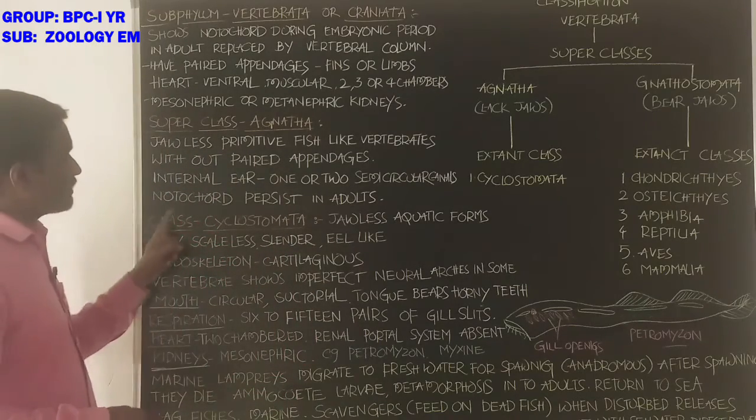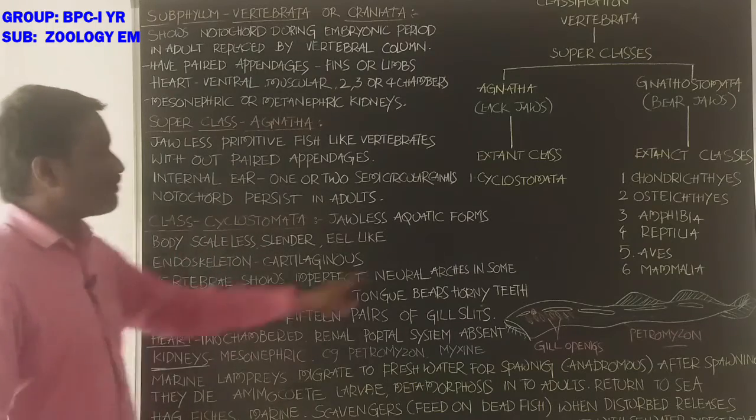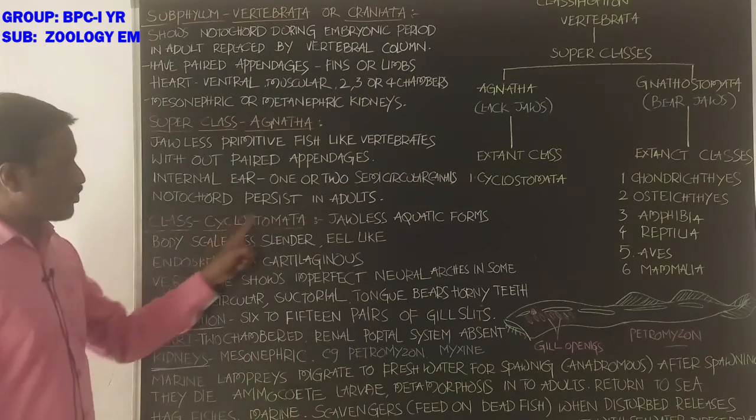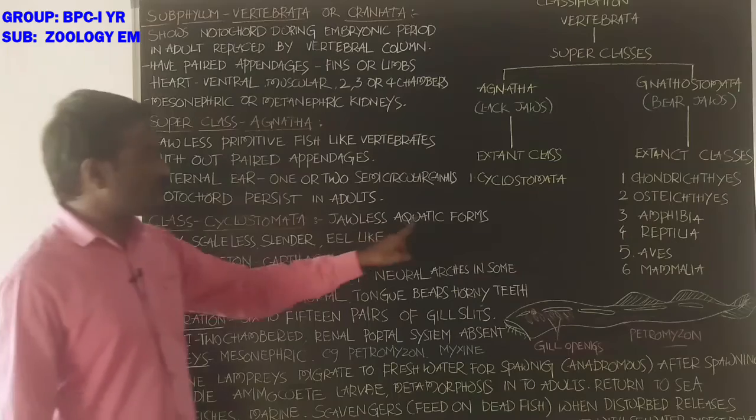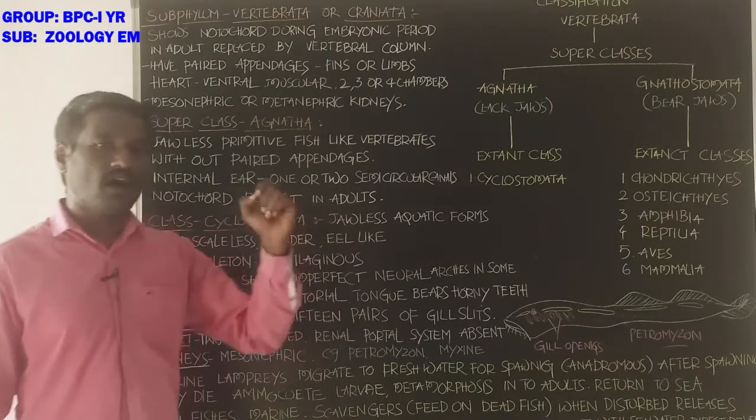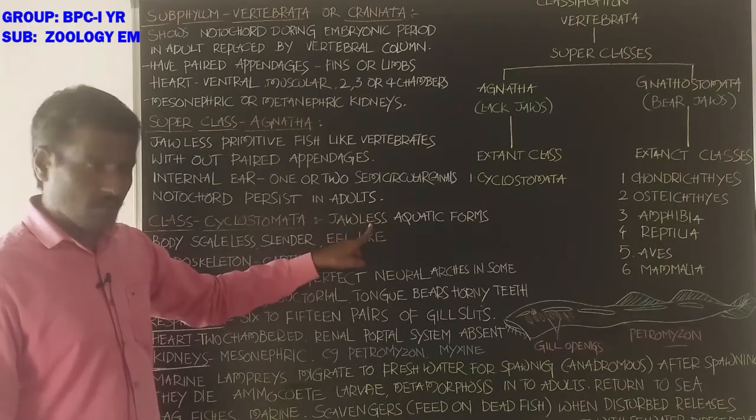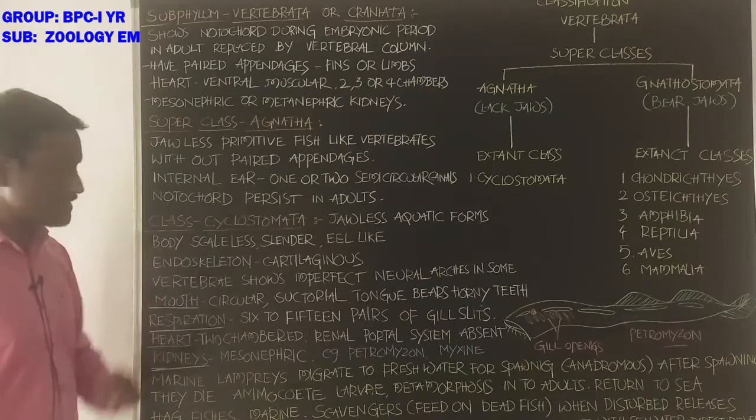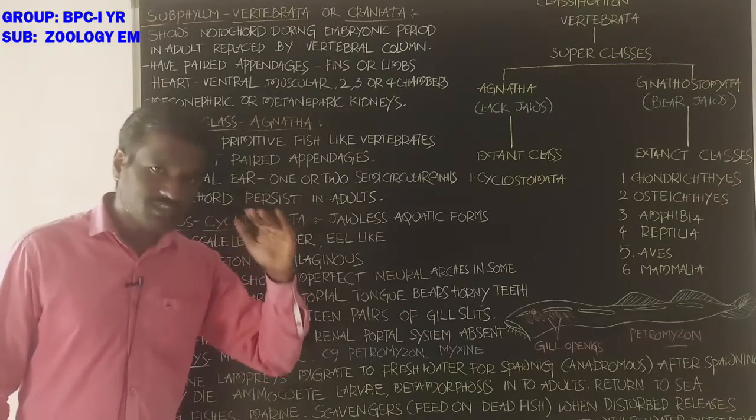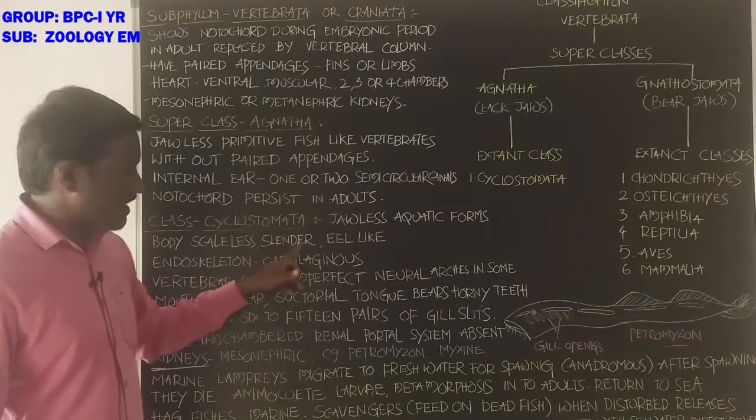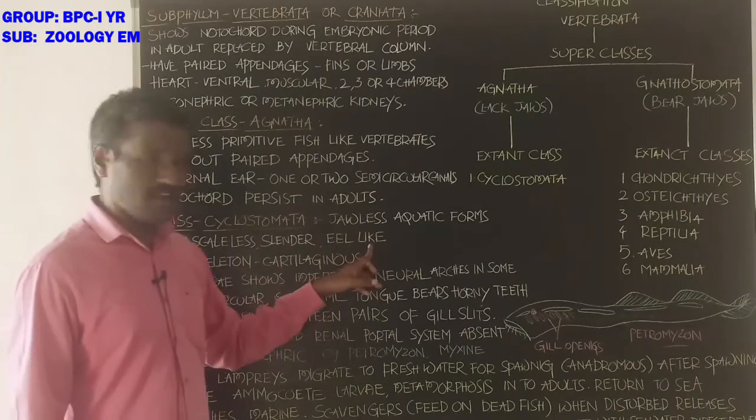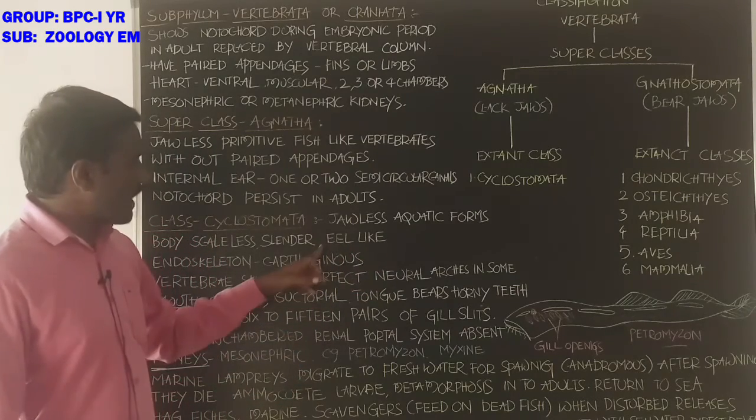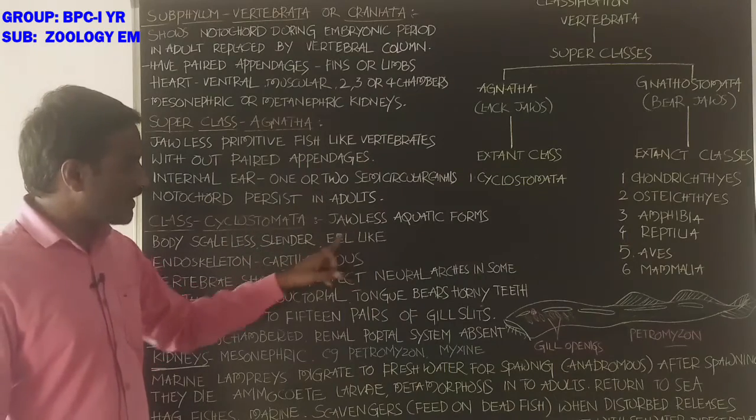Next, class Cyclostomata. Only one extant class is present in superclass Agnatha. Class Cyclostomata: jawless aquatic forms living in marine water or fresh water. Jaws are absent in the mouth. Next, body is scaleless. Scales are absent on the body surface. Body is slender, eel-like. Eels are one type of marine fish, and cyclostomes also have an eel-shaped body.